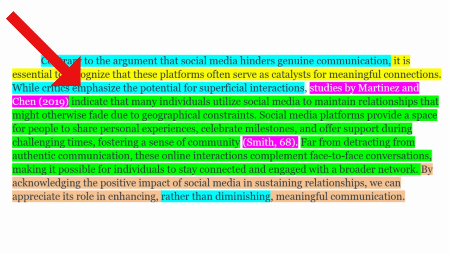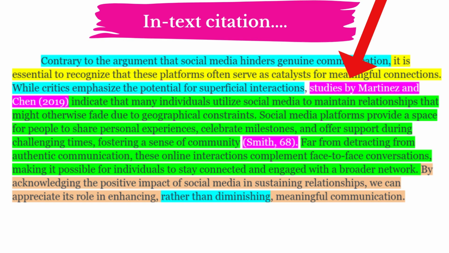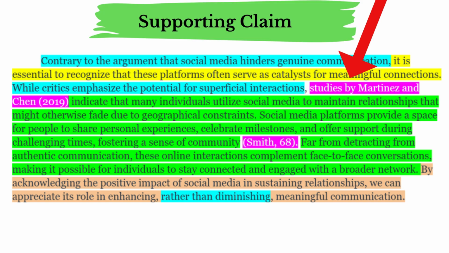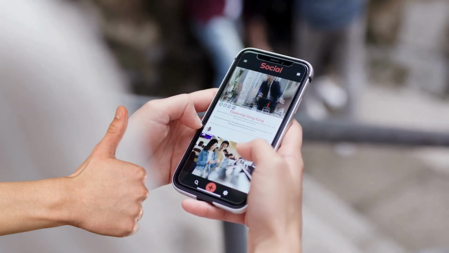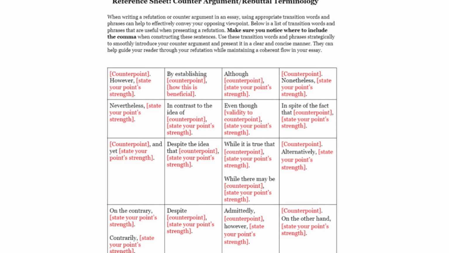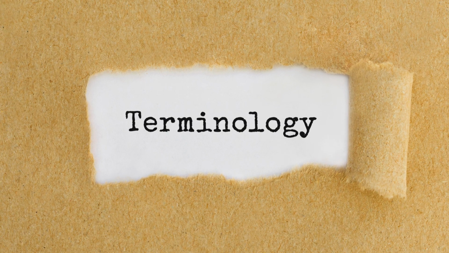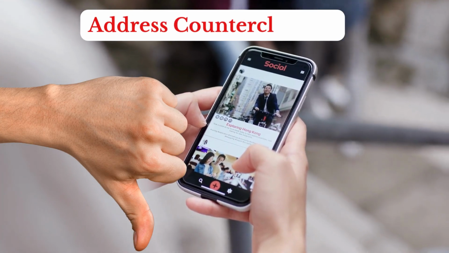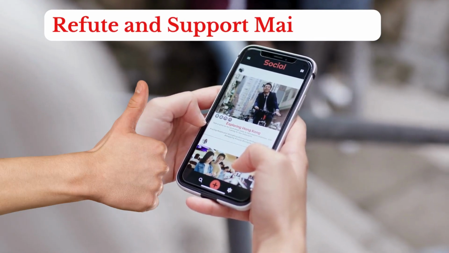As you can see here, it mentions what the opposing argument may be. However, this is then followed up with evidence from a study claiming this not to be true and rather brings the focus back to the positive aspects of social media as a means of communication. The attached reference sheet can assist you with implementing terminology where you are able to address the counterclaim and then refute by offering information that supports your particular claim.